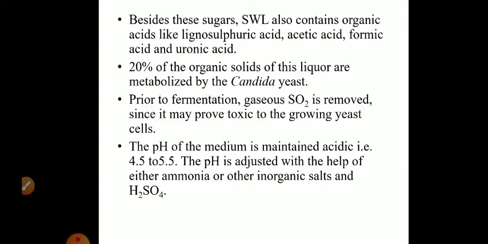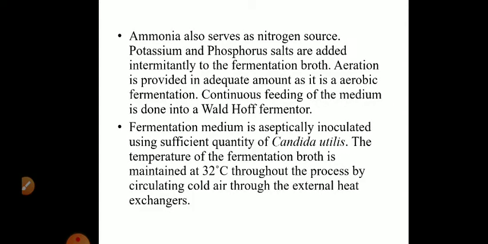The pH of the medium is kept acidic, in the range of 4.5 to 5.5, which can be adjusted using ammonia, organic salts, or sulfuric acid. The ammonia that is added also serves as a source of nitrogen. Salts containing potassium and phosphorus are added intermittently into the fermentation broth.